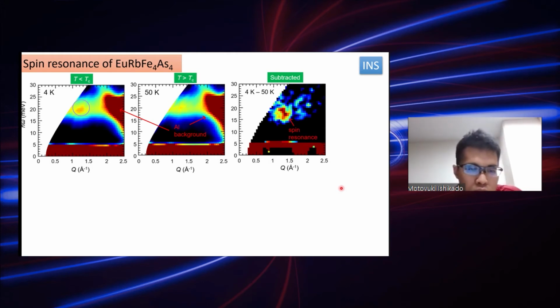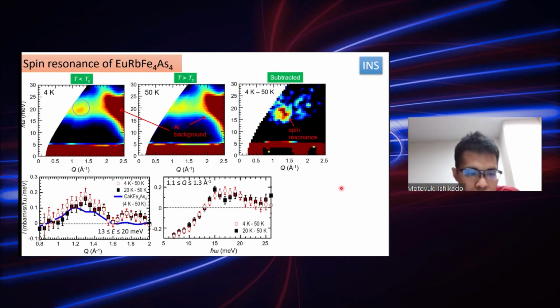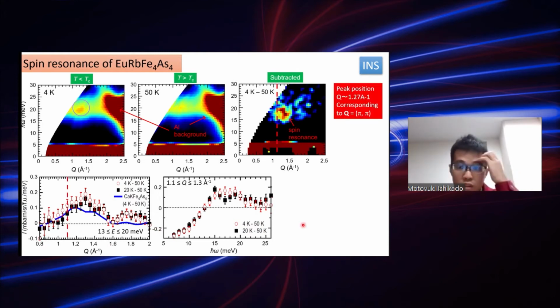And the constant energy cut of the Q scan shows the peak structure, and the peak position is Q equals 1.27 angstrom inverse, which corresponds to the (pi, pi) nesting vector.